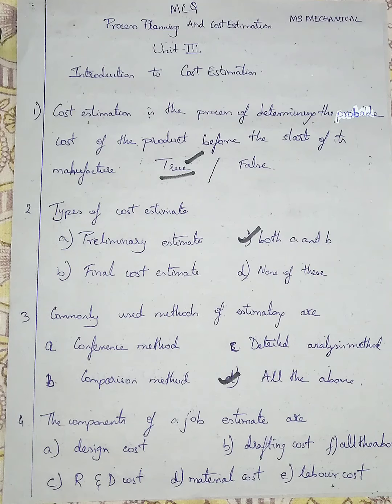What is material cost? For buying some material you need cost. That comes under material cost. Labor cost. For doing all these jobs you need labor. That all comes under labor cost. So these are the components of job estimates. So I am going with option number F, all the above.